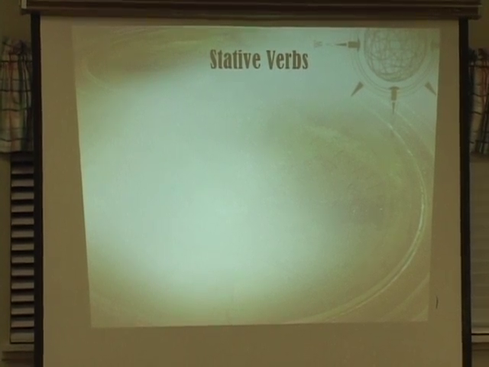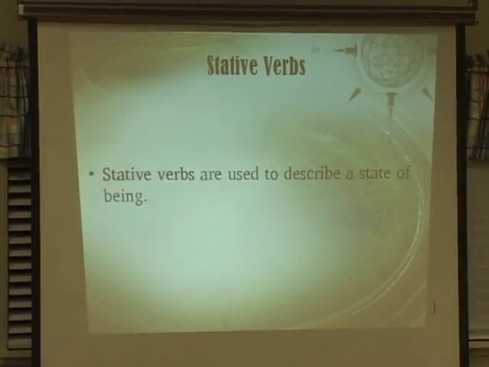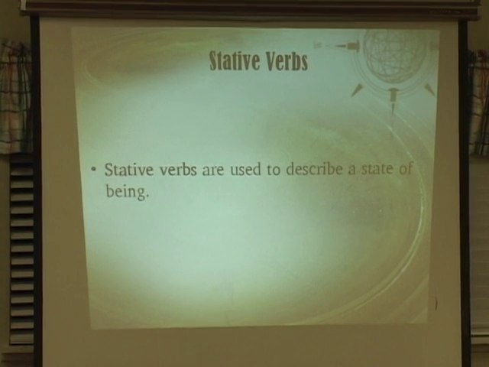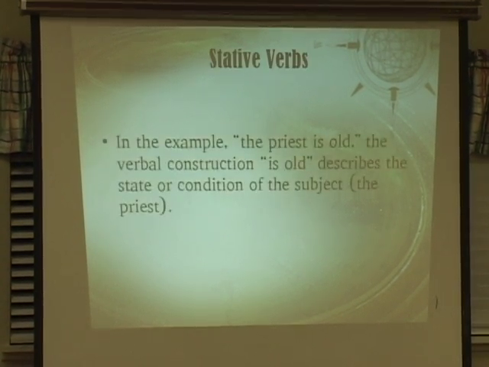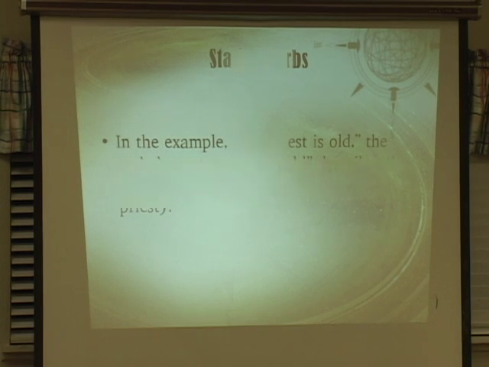Now there's a third type, stative verbs. Stative verbs are used to describe a state of being. That's why they're called stative. In the example, the priest is old. The word is, which is a type of to be verb, is actually the stative verb. It describes a state or condition of the subject, and the subject in this sentence is the priest.